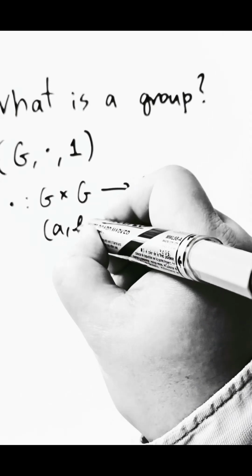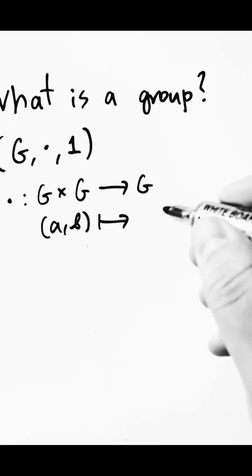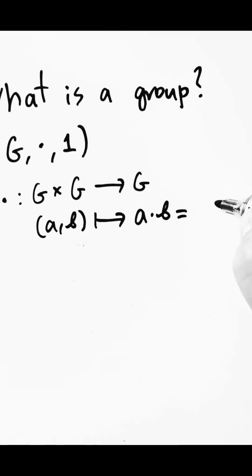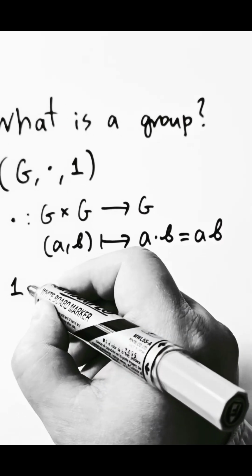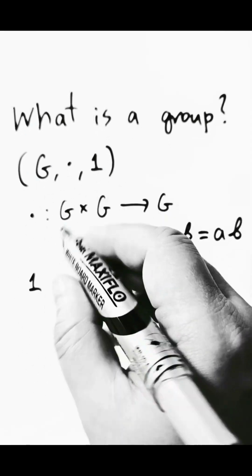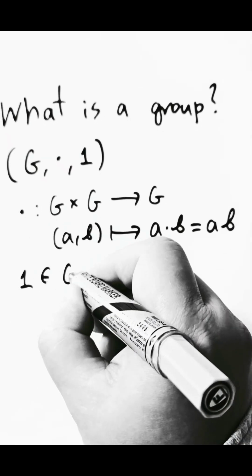And that means that every pair of elements of G will relate to a certain element of G called A dot B, which we sometimes also write as AB. As we said earlier, the third ingredient of the triple, the group, is an element of G.